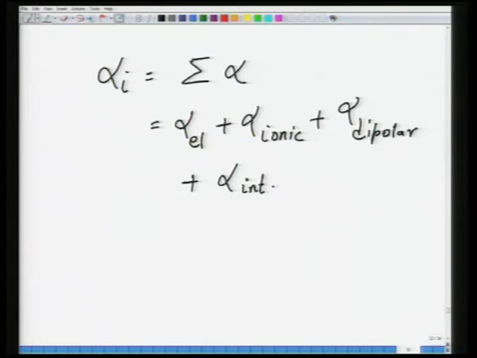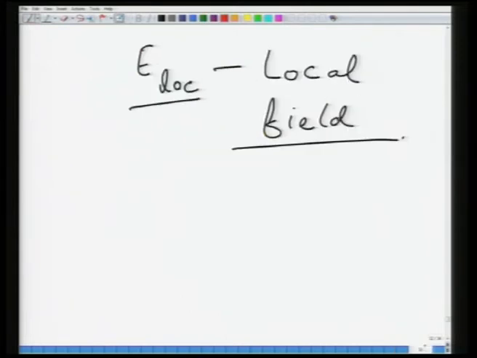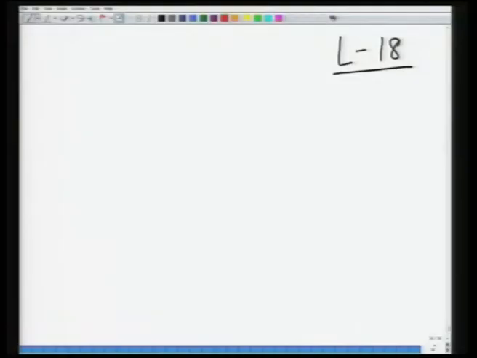Before we do that, however, we would look at the origin of what is called the local field, because what happens in reality is that we apply a field E, but the field experienced locally by the solid or the atoms inside the solid is rather different. It happens to be different because of the presence of the surrounding medium, which modifies this applied field. As a result, the local field is slightly different, and that is what we are going to do now. So, this is lecture number 18.